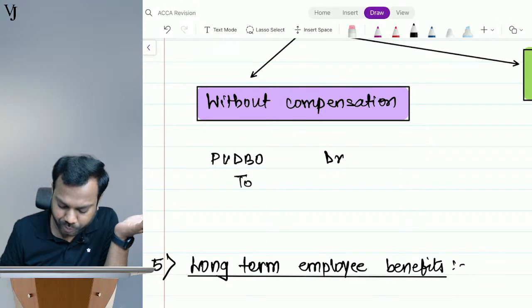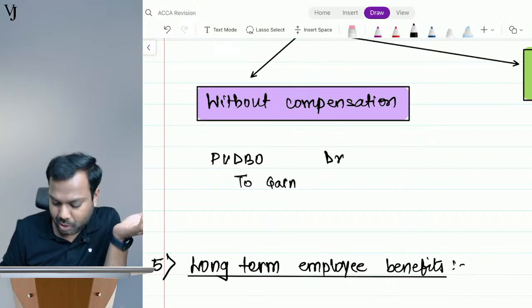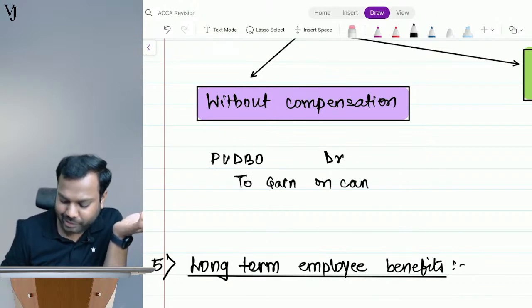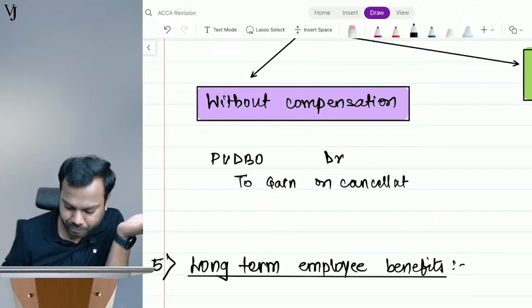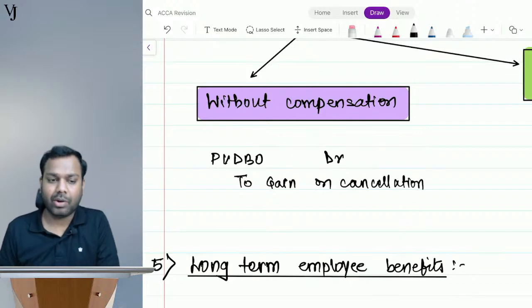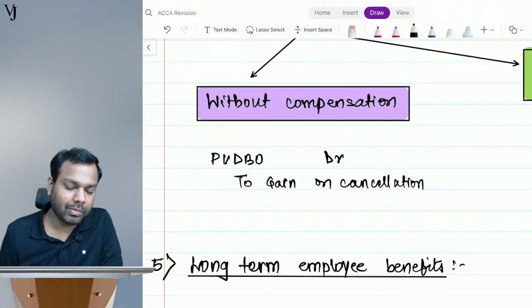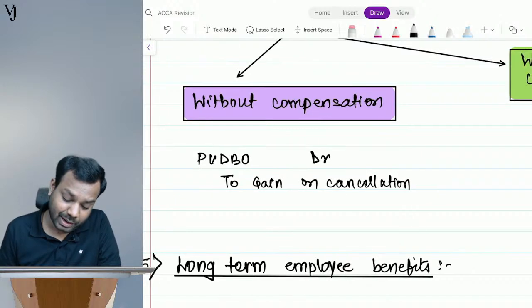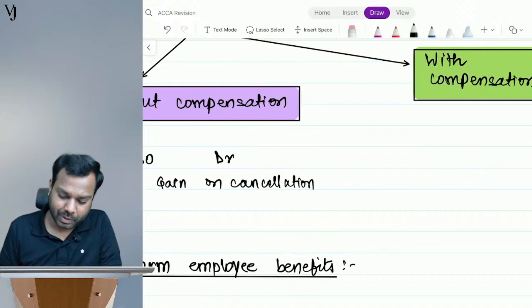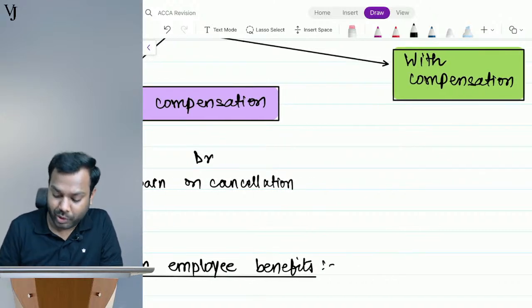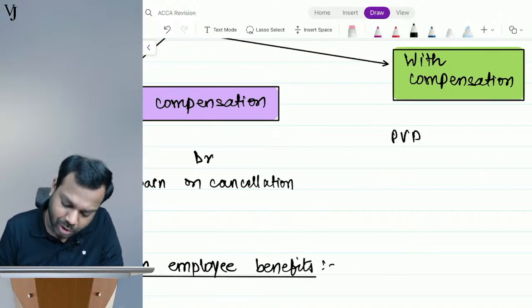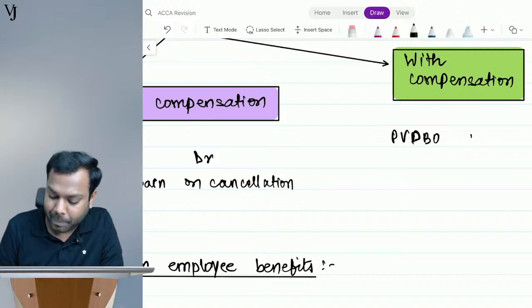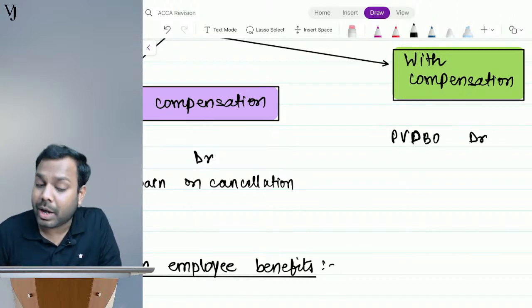So what will you do? You will record it as a gain on cancellation. Not exactly, Ayush, not exactly, but yes, your logic is correct. Okay, with compensation. So what will I do? Because I am cancelling the plan, this obligation is no longer required to be recorded.